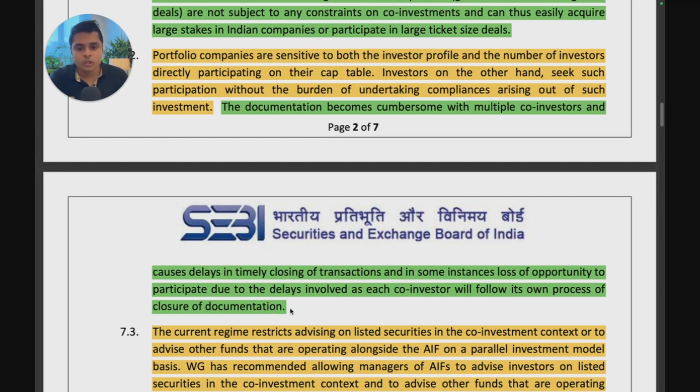documentation. So in the current co-investment PMS framework, because I said it's a PMS, each investor has its own demat account and they're investing in securities in their own name. So they have to sign everything and they have to approve or do the required documentation. Now, if there are 10 co-investors in a deal, then all 10 of them have to do the documentation, which could cause delay and was appearing to be cumbersome. So industry has given this feedback to SEBI that this is causing a lot of time and sometimes even loss of opportunity to participate in deals.